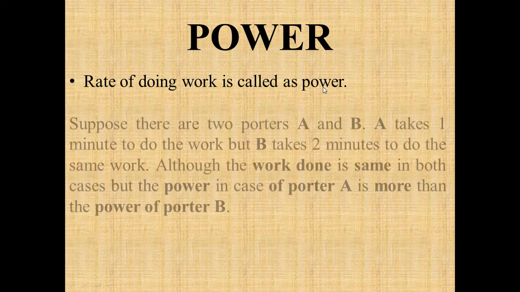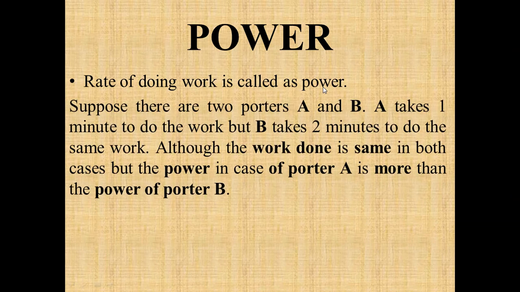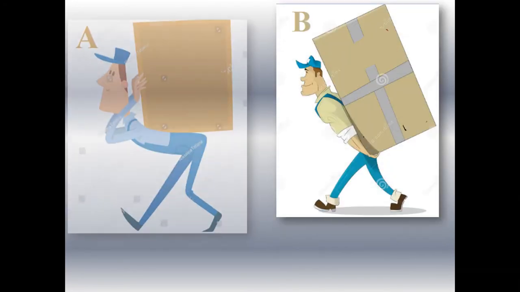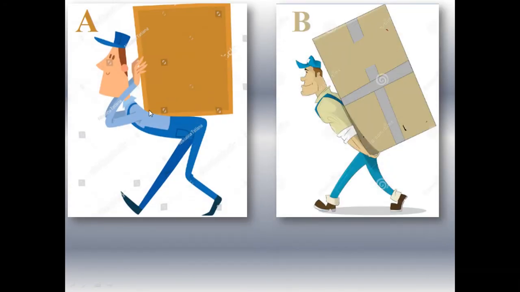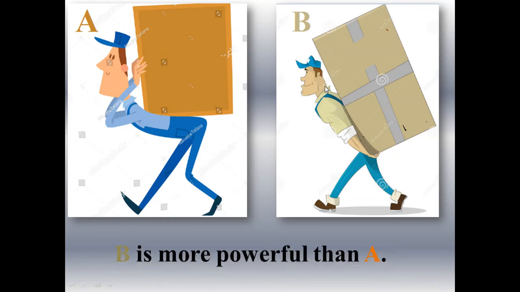So suppose there are two porters A and B, and A takes 1 minute to do the work and B takes 2 minutes to do the same work. They both are doing the same work and they both are spending some energy, but when we talk about the power, we can say that since B is taking only 1 minute,